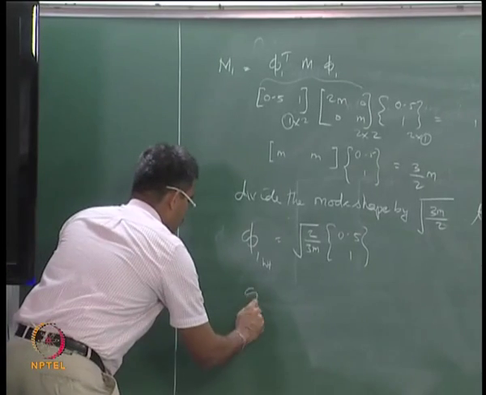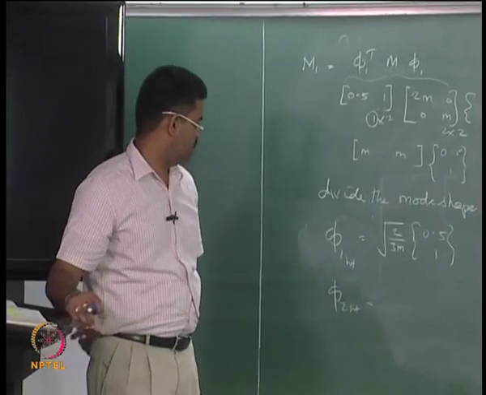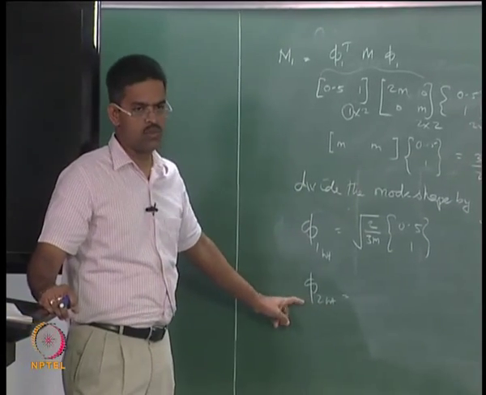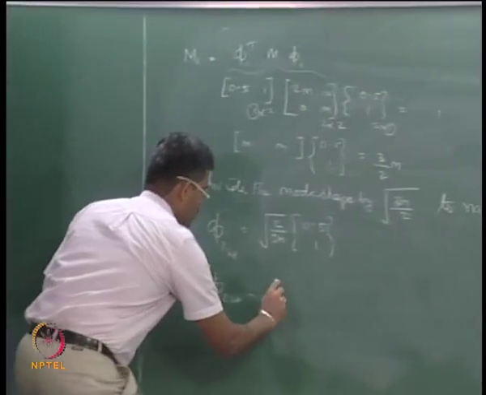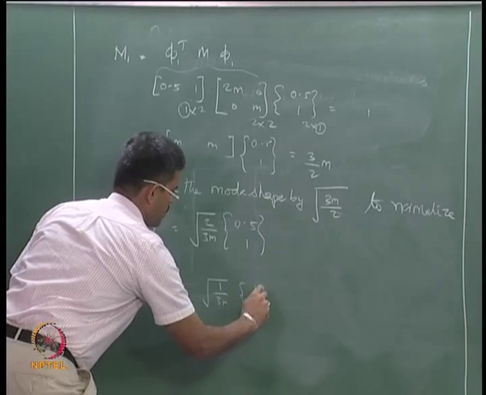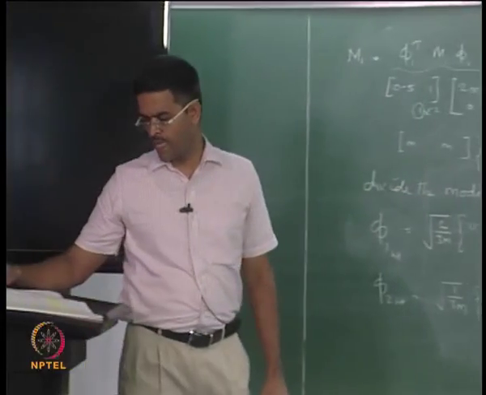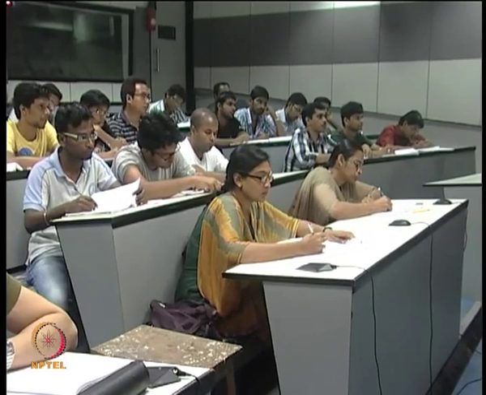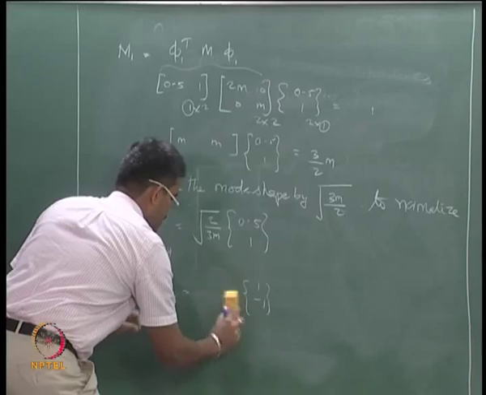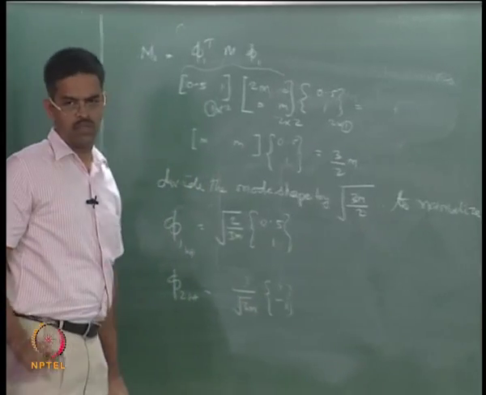Similarly, can I get phi 2? Same way, can I get weighted modes of phi 2? It is becoming root of 1 by 3m of 1 and minus 1. Is that okay? It can even be written as 1 by root 3m of 1 and minus 1.